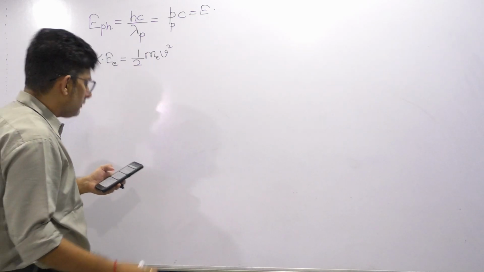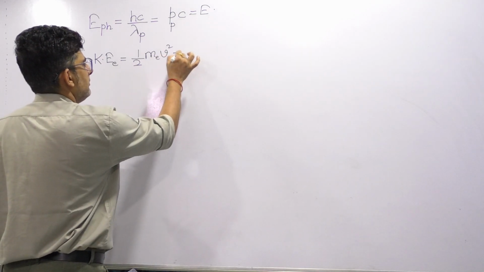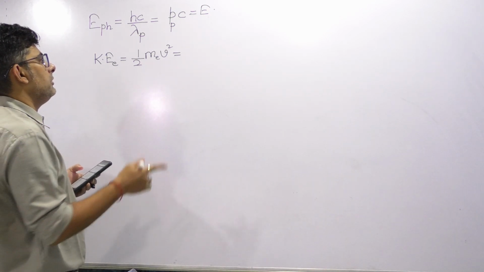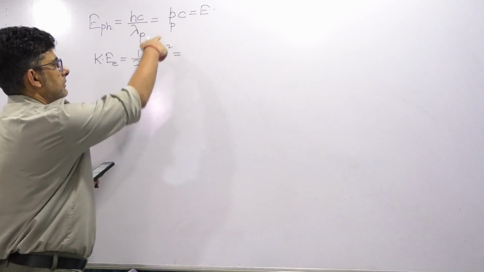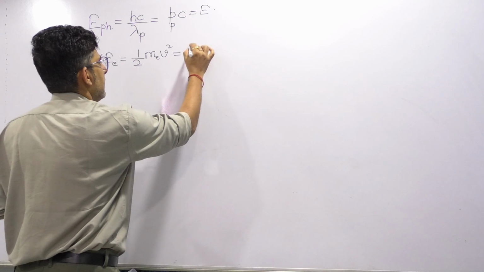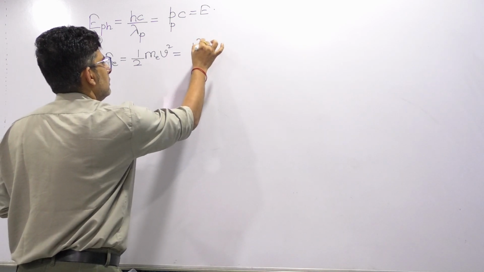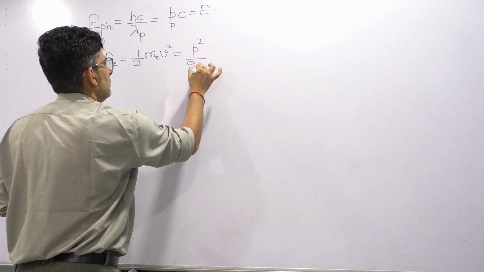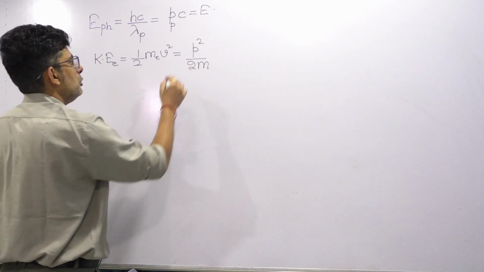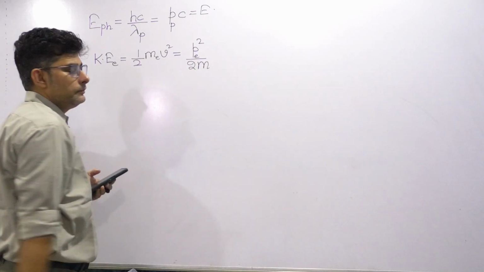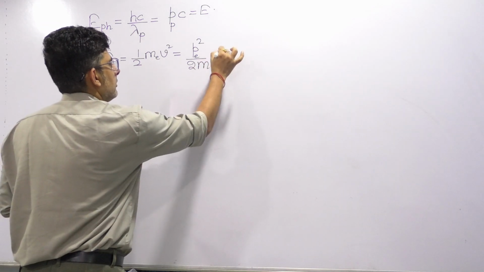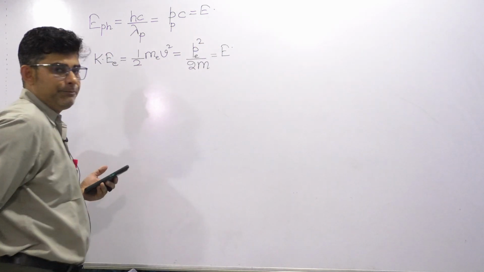In the question they have given the mass of the electron as m. Now they have not given the speed, but what we can do is write it also as p squared by 2m. Clear? So this is p square by 2m. This value is also given as E.